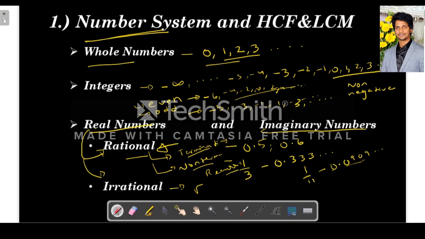recurring. Like if you see under root 2, it is 1.414 like this, and under root 3 is 1.732. It continues, so it doesn't terminate, and this pattern is also non-recurring. And imaginary numbers means like under root of -1, under root of -2 like this. So these are imaginary numbers.